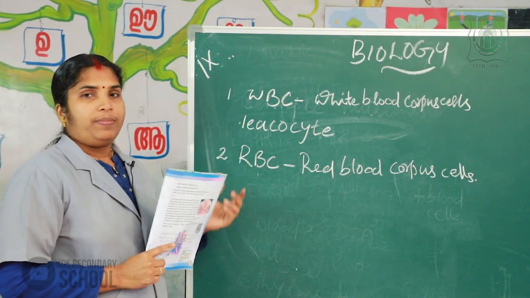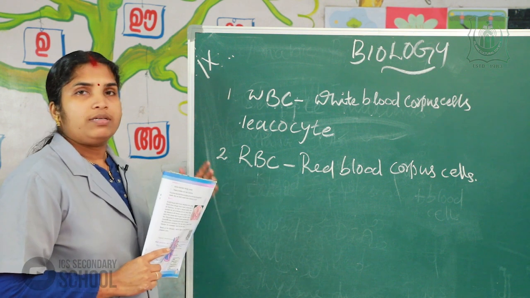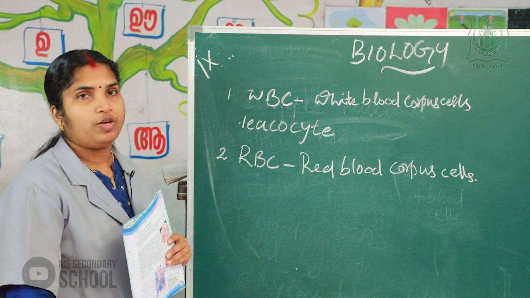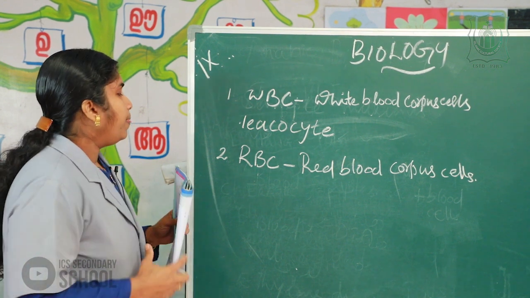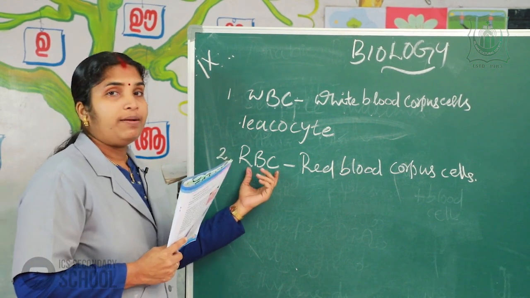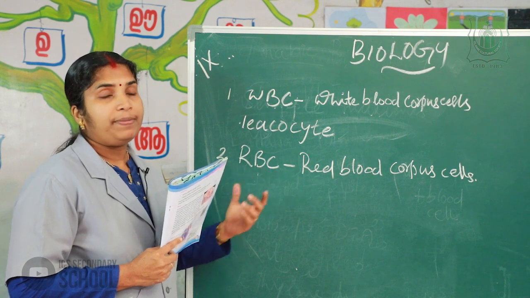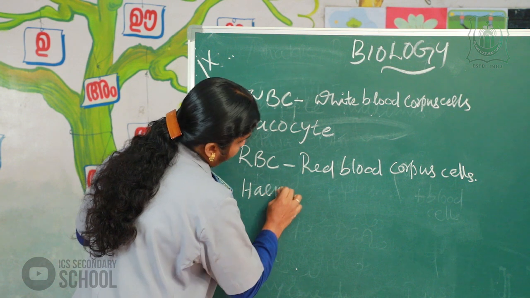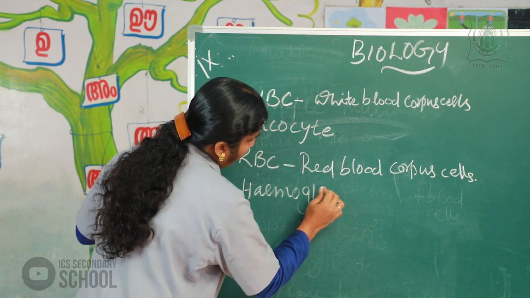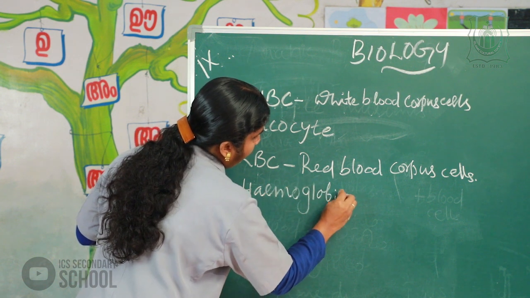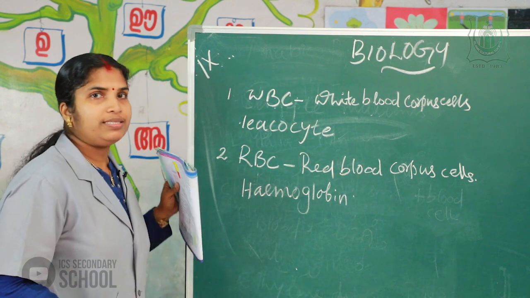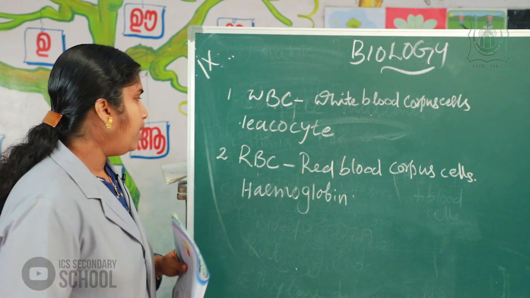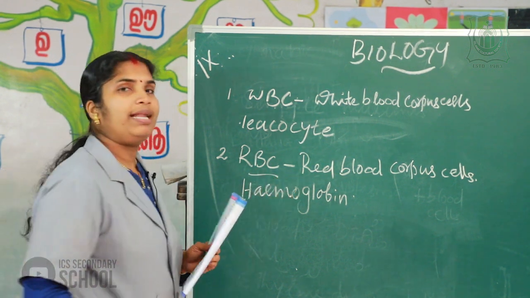The red blood corpuscles or RBC give the red color to our blood. The pigment contained in the RBC is hemoglobin. Hemoglobin is present in the RBC. This hemoglobin gives the red color to the blood.